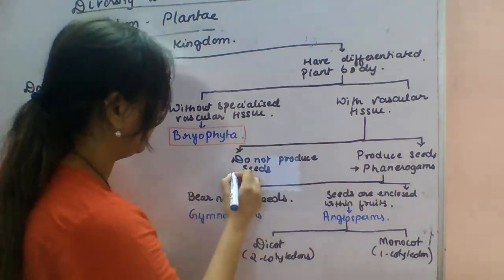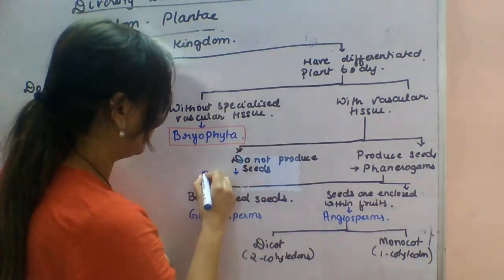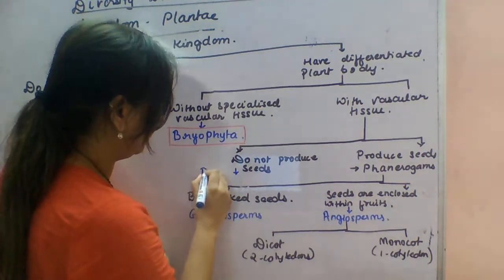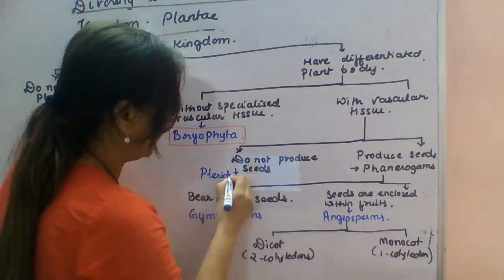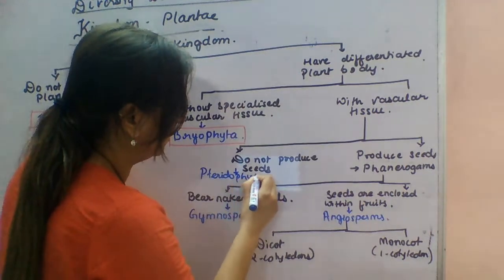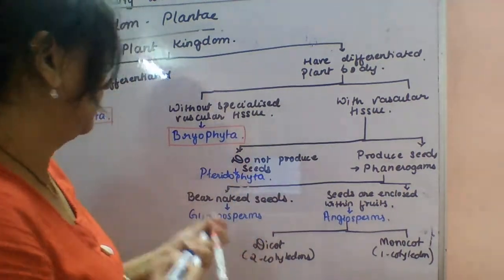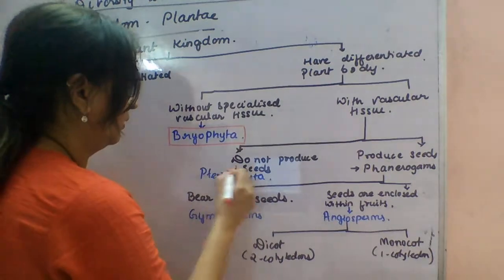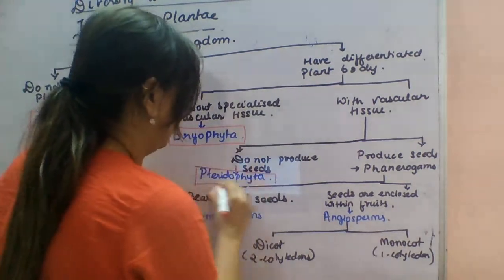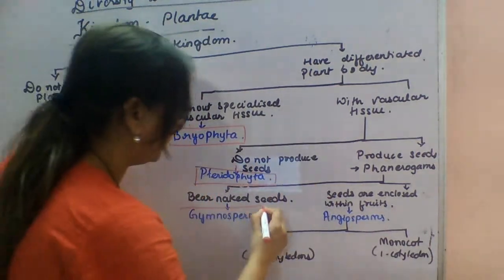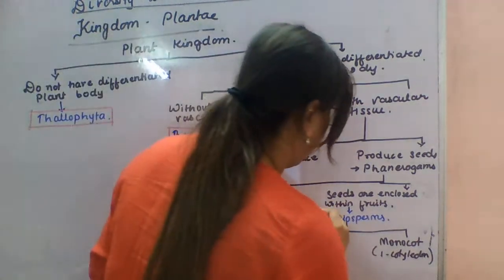Here you can write, which do not produce seed is called Pteridophyta. And next gymnosperms and angiosperms.